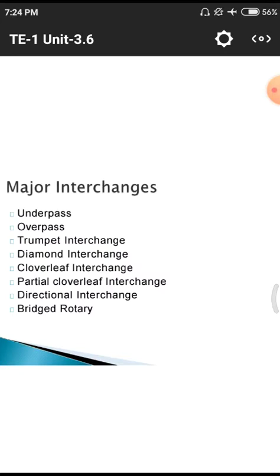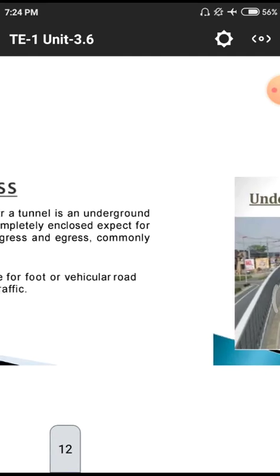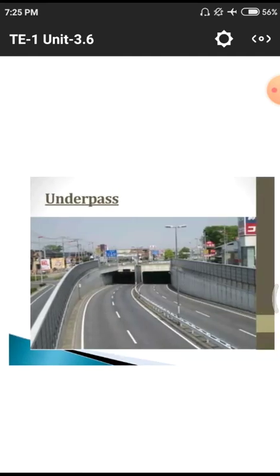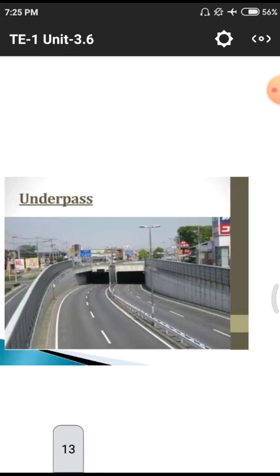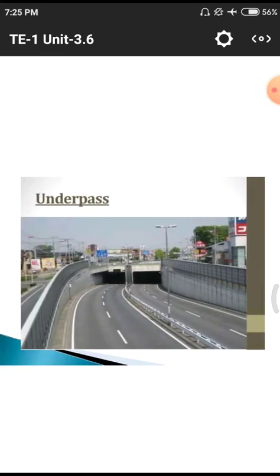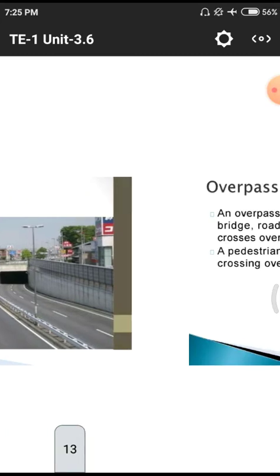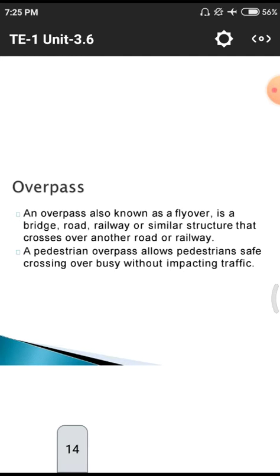Whenever we have this diagrammatic representation, we have to understand it better. This is the normal diagram for an underpass. It is a picture. It means one of the structures is constructed like it, an underpass. Next thing we have to know about overpass.